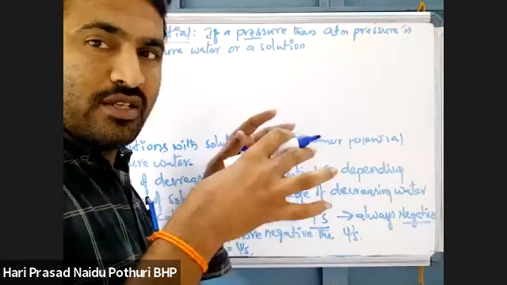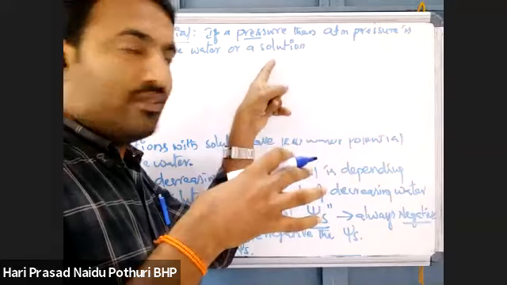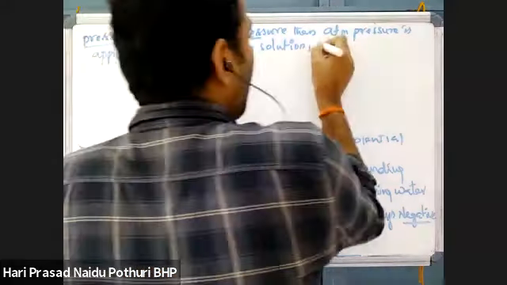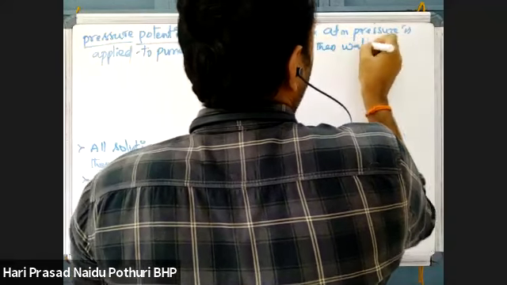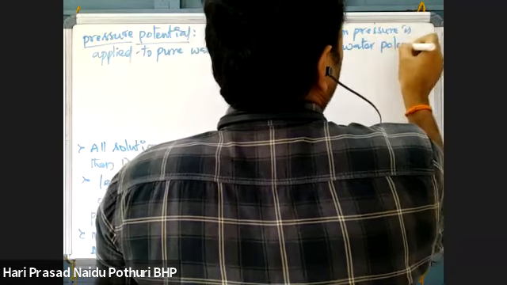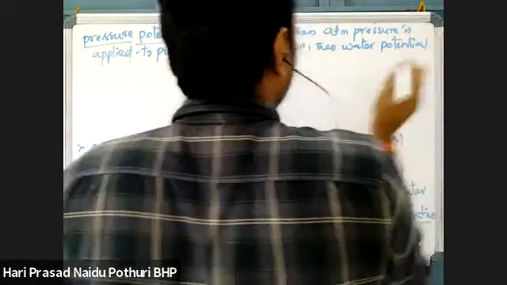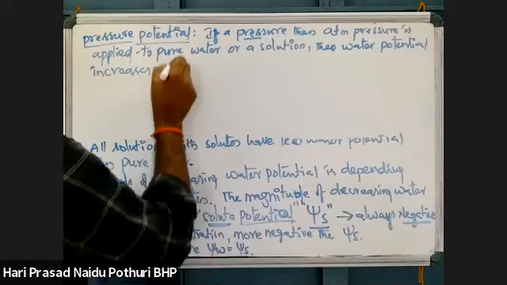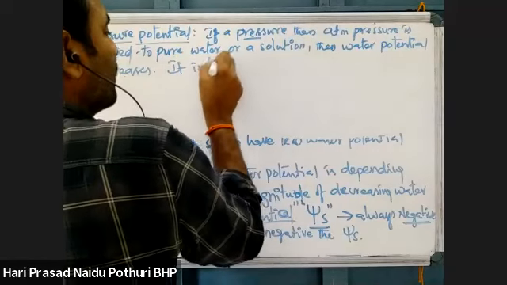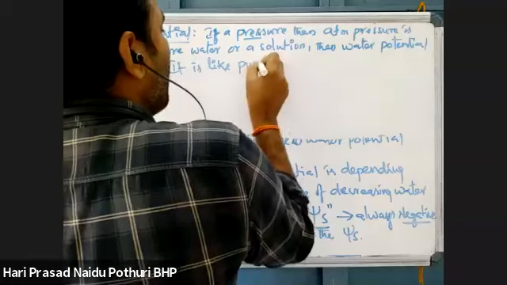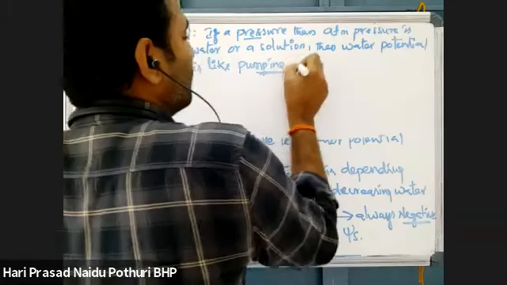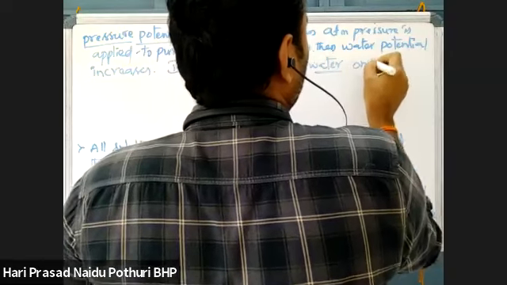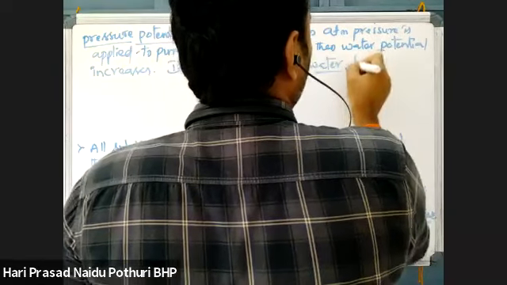Water has some potential at normal atmospheric pressure. If more pressure is applied from an external source, then water potential increases. How? It is like pumping of water from one place to another place.